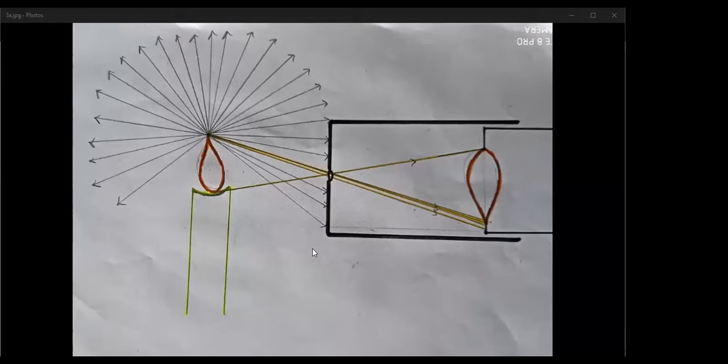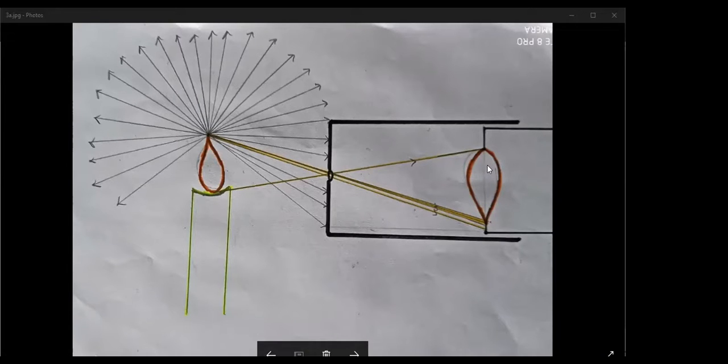Some of you said it will enter the center of the screen, which is not true. What I'm trying to explain here is that because this setup is such that from the top portion of the flame, a light ray will enter through the hole, but it can only reach the bottom of the screen.